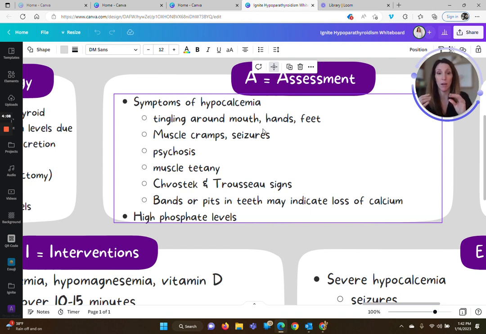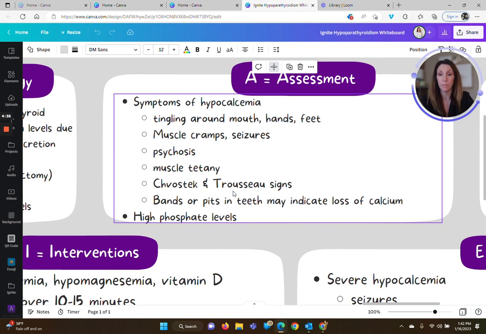A lot of times very peripheral areas have tingling first, but we're going to have it around the mouth and then the hands and the feet. And then muscle cramps and seizures. So abnormalities in calcium can cause seizures, psychosis, and tetany, and tetany is rigidity, like stiffening of the muscles.